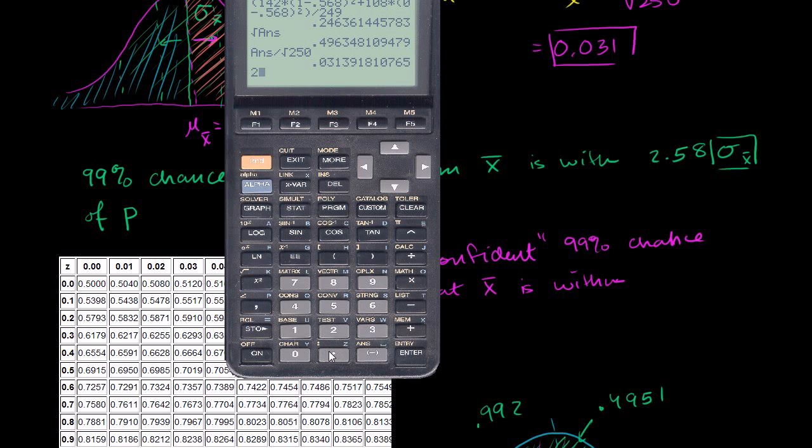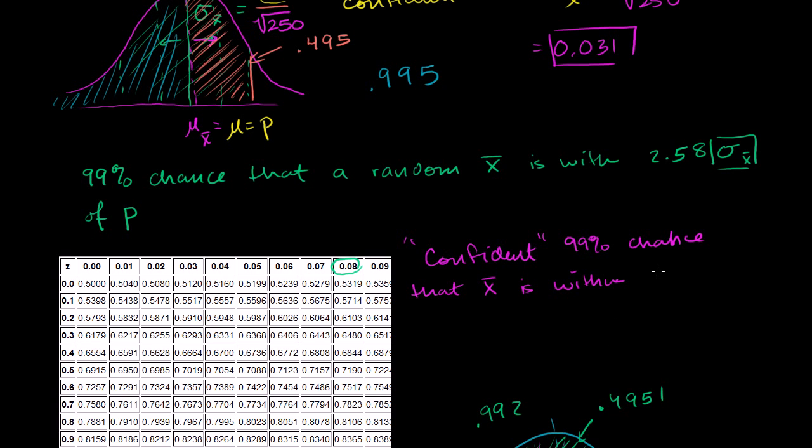So it is 2.58 times our best estimate of the standard deviation of the sampling distribution. So times 0.031 is equal to 0.0, well, let's just round this up because it's so close to 0.08, is within 0.08 of the population proportion.